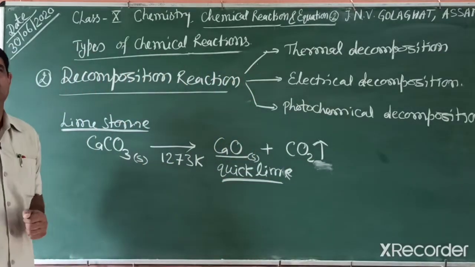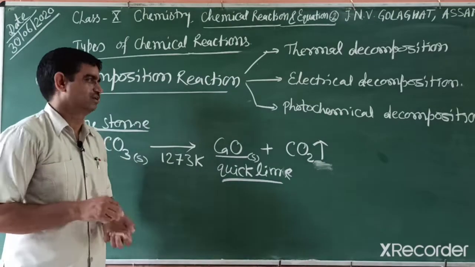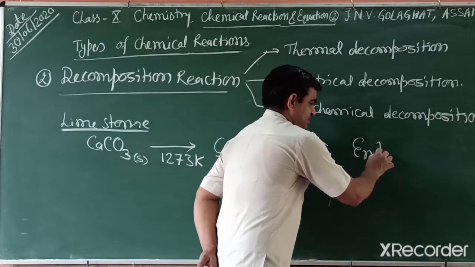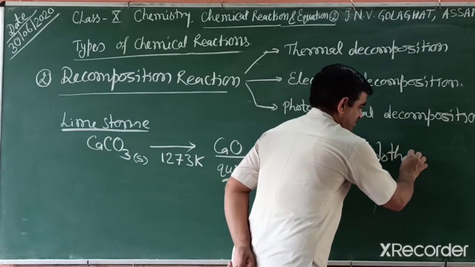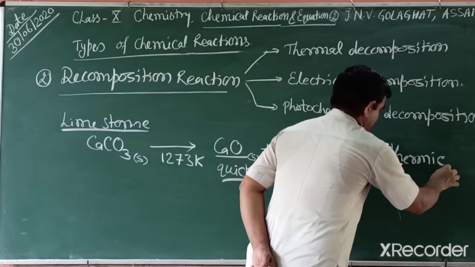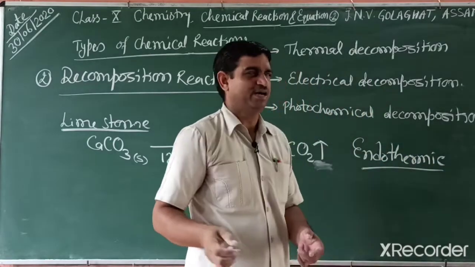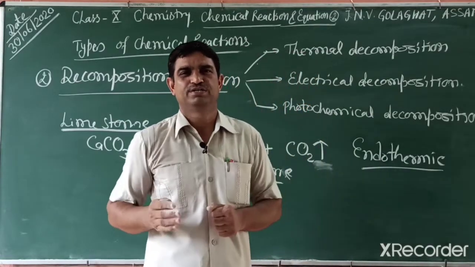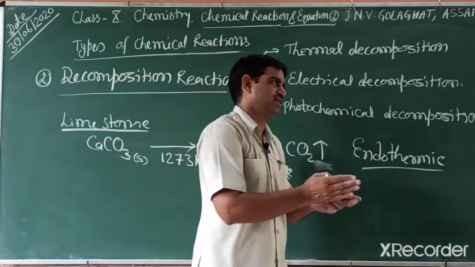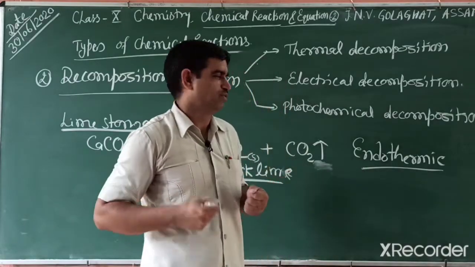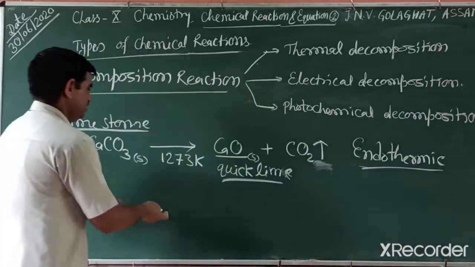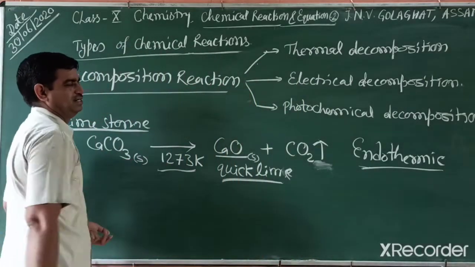So this reaction is an endothermic reaction. The reactions generally can be divided by type of energy, either exo or endothermic. Exo means energy released out, endo means energy absorbed. So in this reaction energy is absorbed. Why? Because we heat it and supply heat.